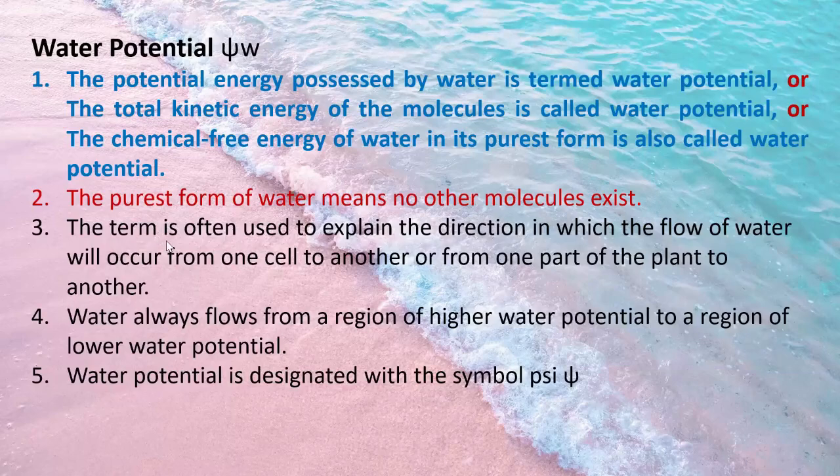The term water potential is often used to explain the direction in which flow of water will occur from one cell to another, from one part of the plant to another part of the plant. This is known as the water potential. Water always flows from a region of higher potential to a region of lower potential. Water potential is designated with the symbol psi. P is silent, and this symbol is known as psi.